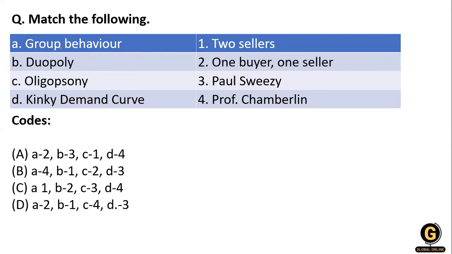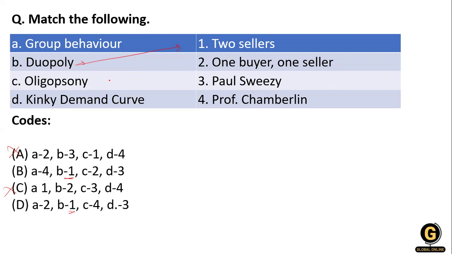The first two things you can easily match: duopoly means where there are only two sellers, since duo means two. So B is directly matched, B relates to 1. So A is going to be cancelled and C is going to be cancelled. So B1 is okay here.